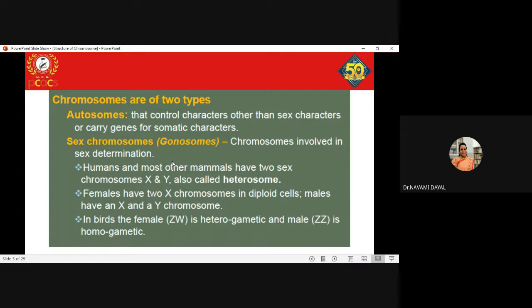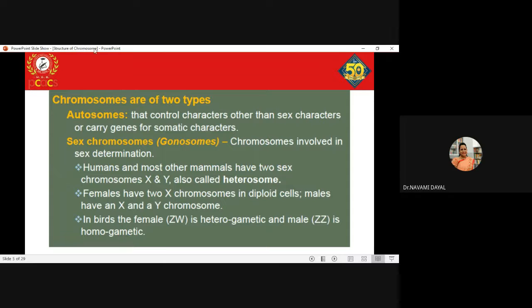They code for characteristics other than the sex characteristics, other than the genes present on the sex chromosome. The remaining set of chromosomes is your sex chromosome, and it determines the sex of the individual, whether it would be a male or a female. Clear?